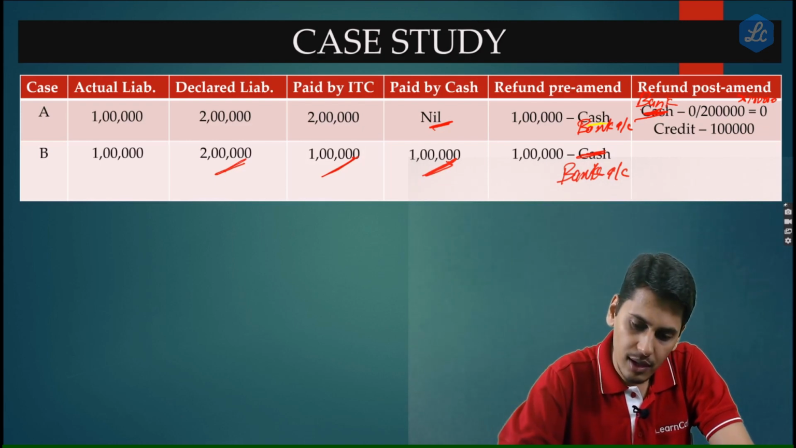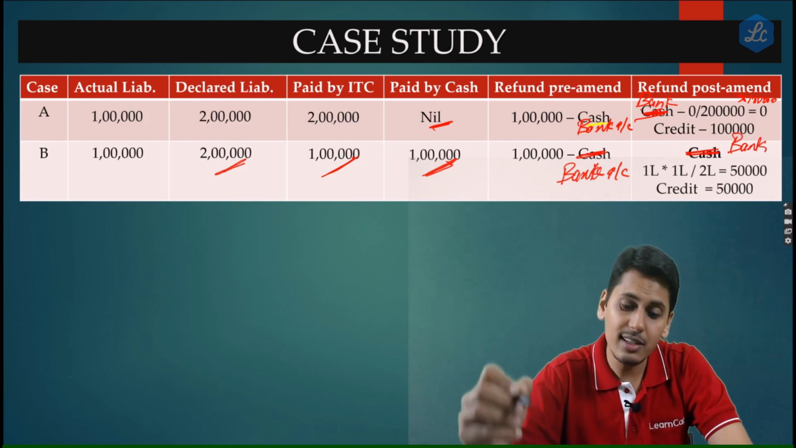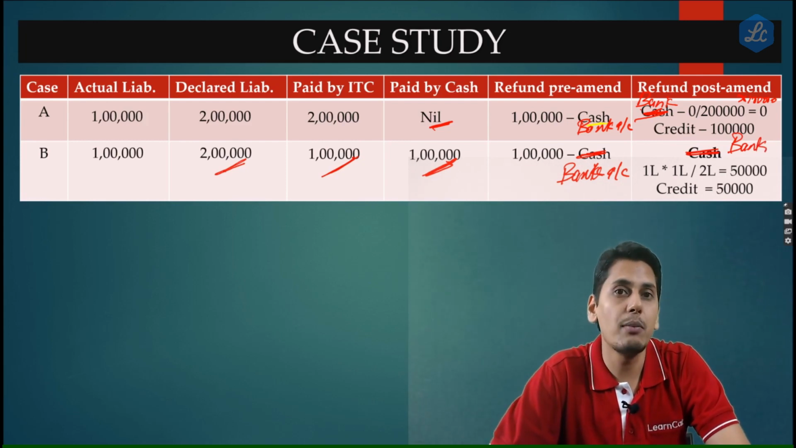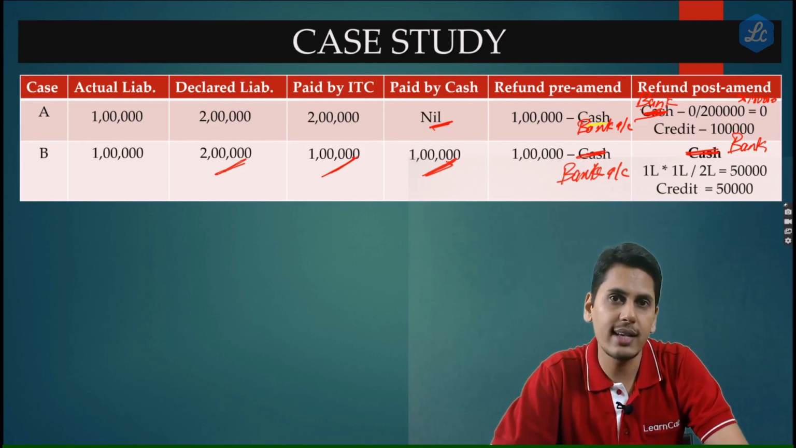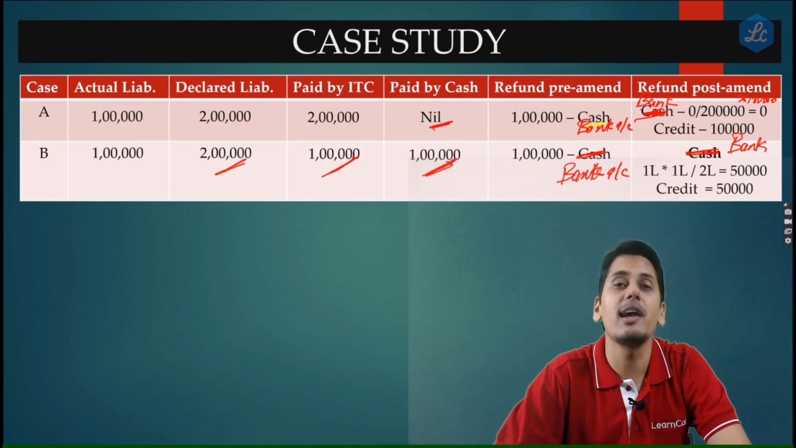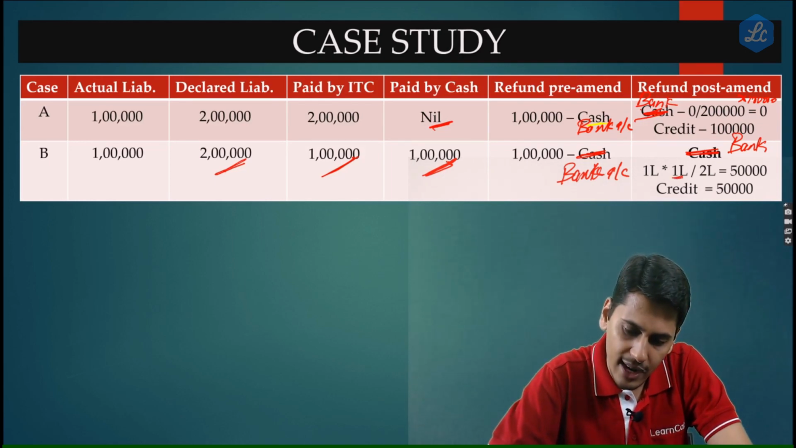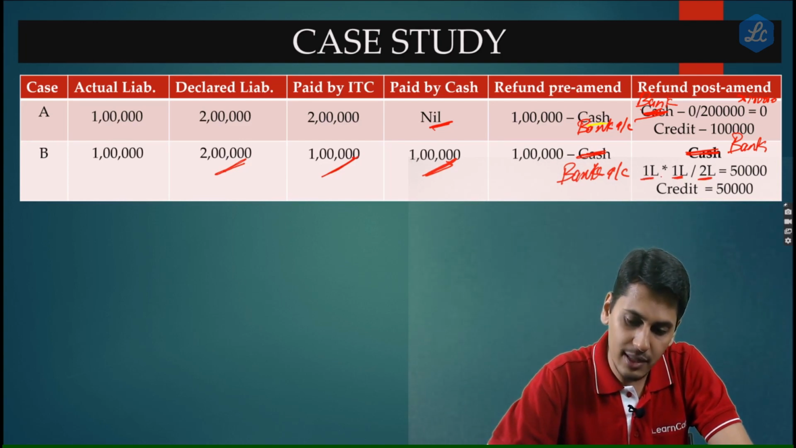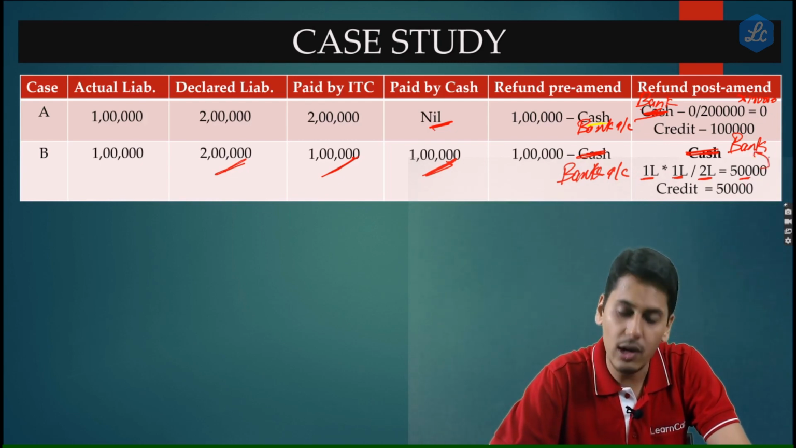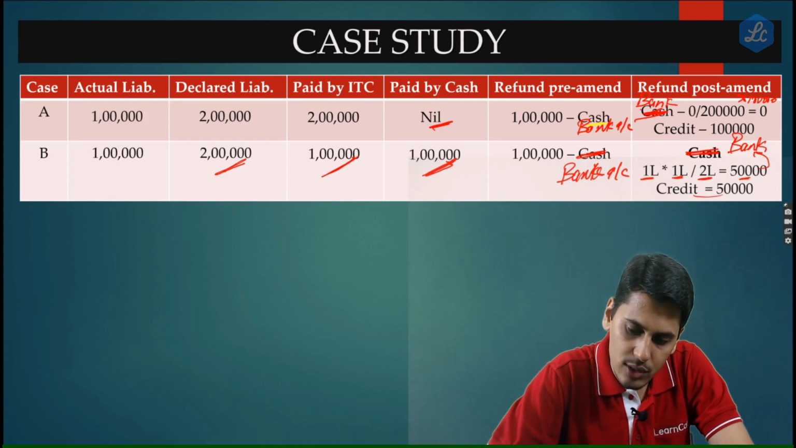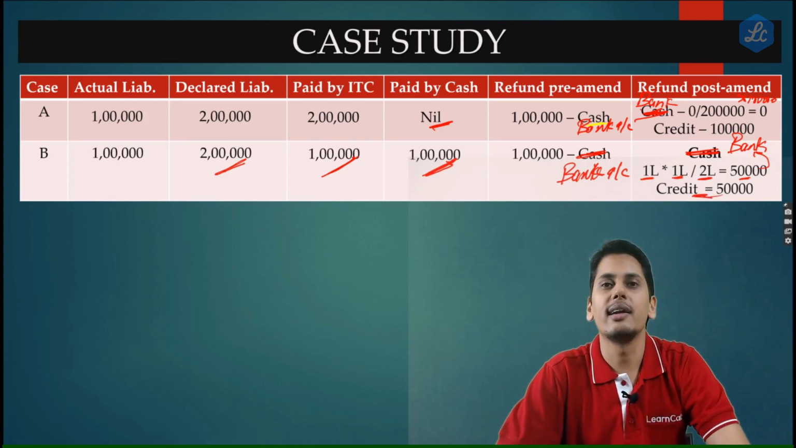So now friends, let's see. Here, how much would come in his bank account? In his bank account, 1 lakh rupees is the liability which is paid through the cash ledger, divided by total liability which is 2 lakhs, multiplied by the refund amount applied which is 1 lakh. So which works out to 50,000 rupees. So 50,000 rupees is going to go to the bank account and the balance refund amount is going to come to his electronic credit ledger.